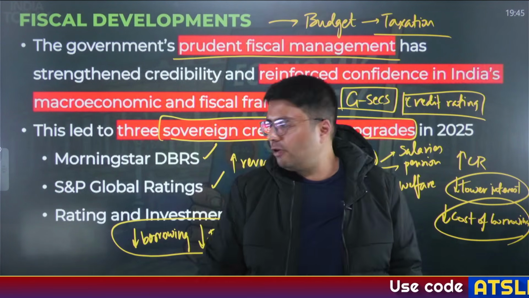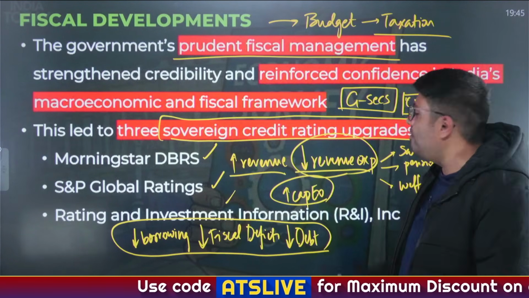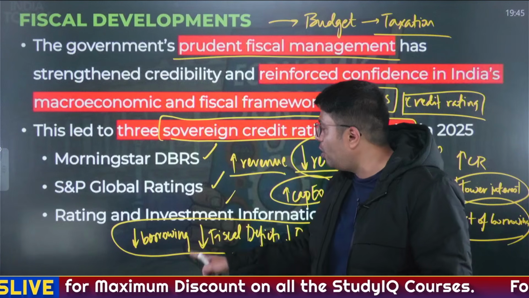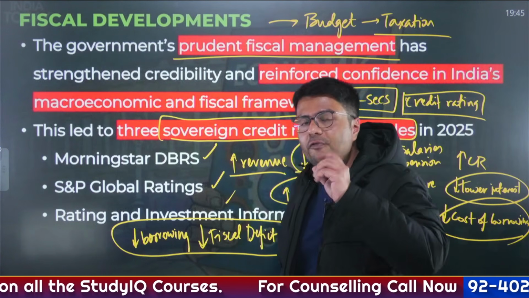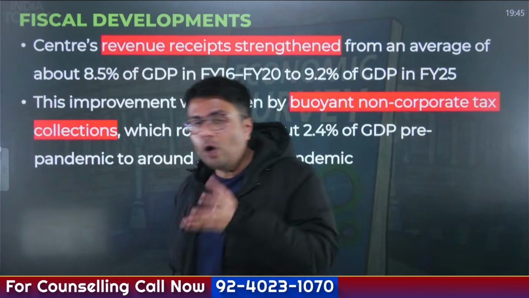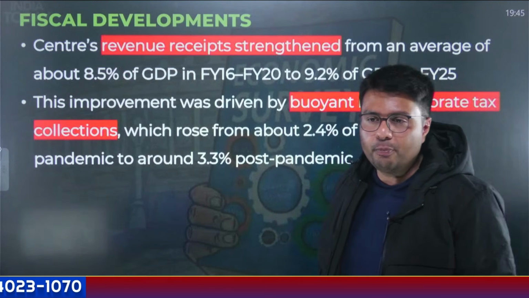What was the objective of budget? Increasing the revenue income, reducing the revenue expenditure, and reducing the cost of borrowing, which wants to keep the fiscal deficit down. Understood? So this shows that fiscal developments have been in favor of the Indian economy. And what has created this favor? It is the prudent fiscal management of the government.